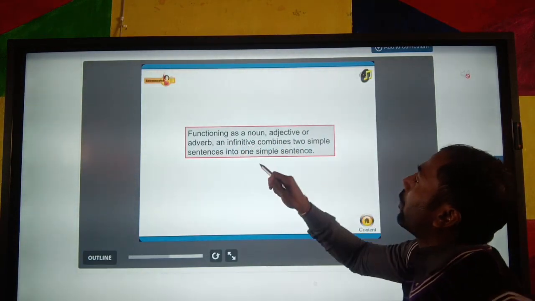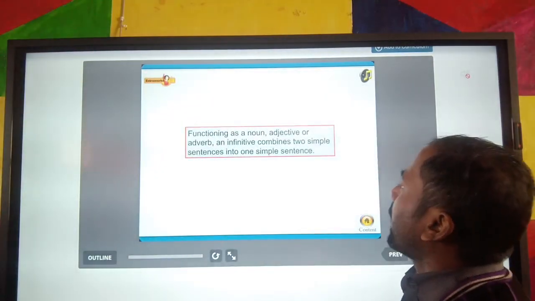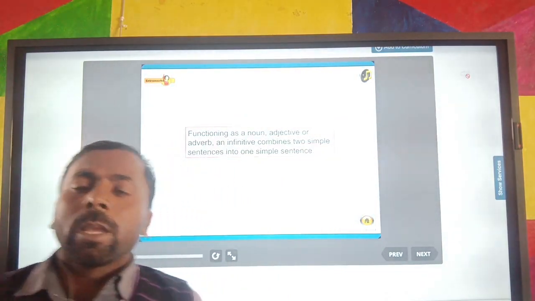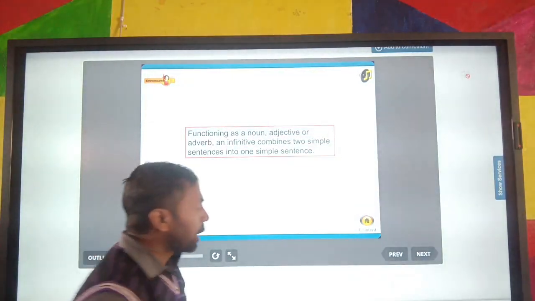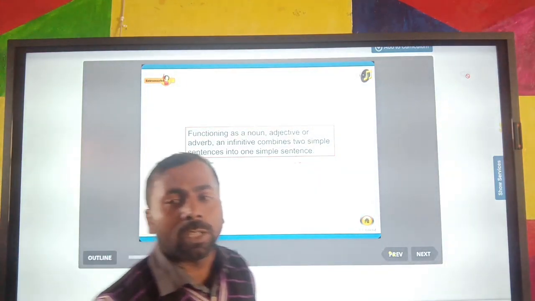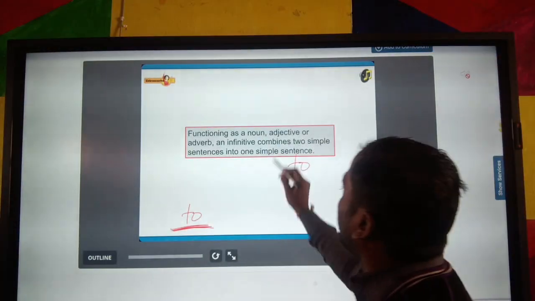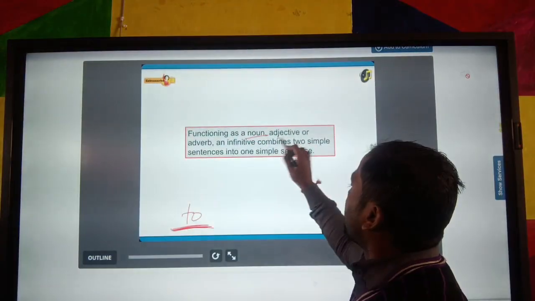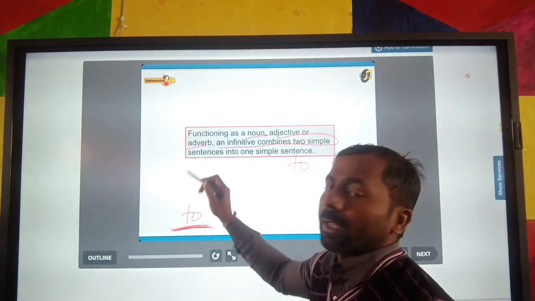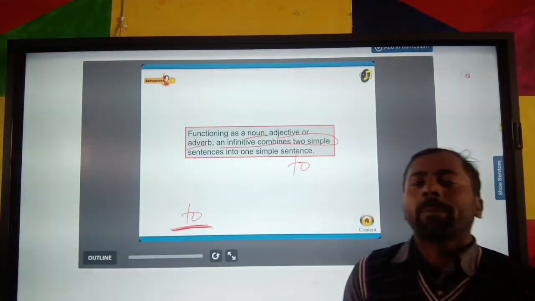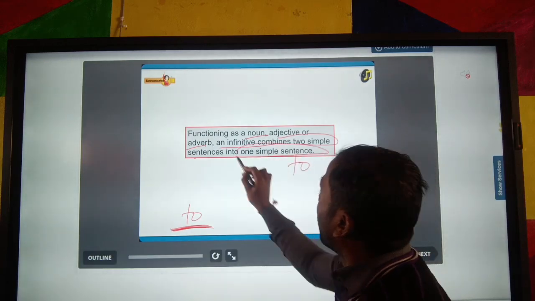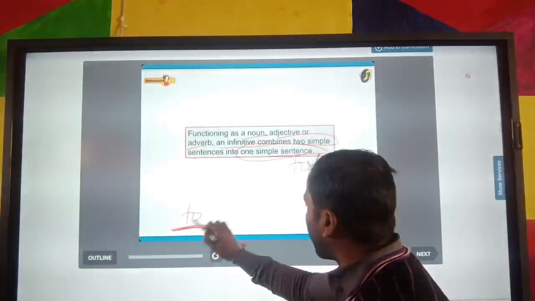Next, functioning as a noun, adjective or adverb, the infinitive combines two simple sentences into one sentence. It means by using the infinitive, we can add noun words, adjective words and adverbs, and the infinitive combines two simple sentences. We can combine the two simple sentences by using the infinitive and make one simple sentence. I hope you all understand it.